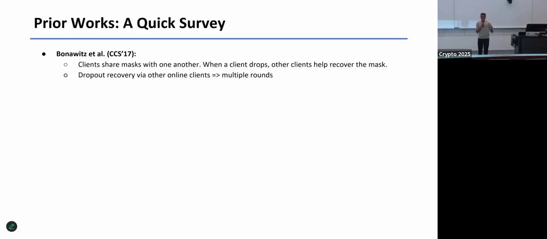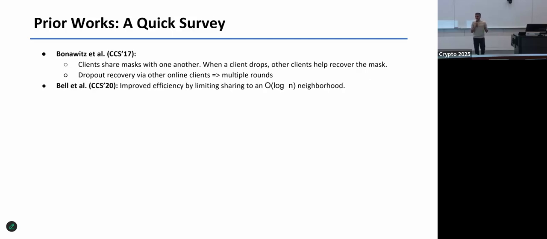Okay, so the first work that said this can be done practically for federated learning was this work by Bonawitz et al., where the clients essentially secret shared some masks with all the other clients. And the idea was that, well, I might drop out, right? You really need the ability for a mobile phone to say, I don't have the battery or the power to actually run a machine learning model right now. So you want to be dropout resilient. So when a client drops, the other clients will pick up the slack and help recover the masks. But because these clients really have to be online for multiple rounds, it's not really desirable.